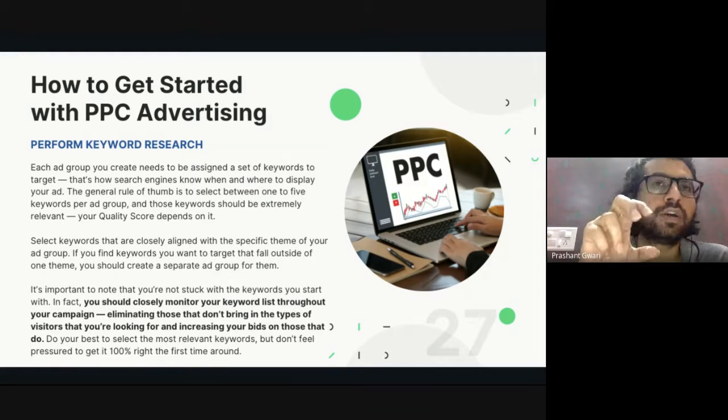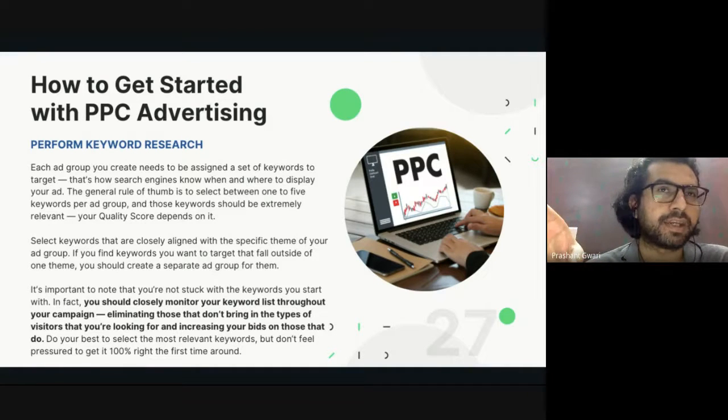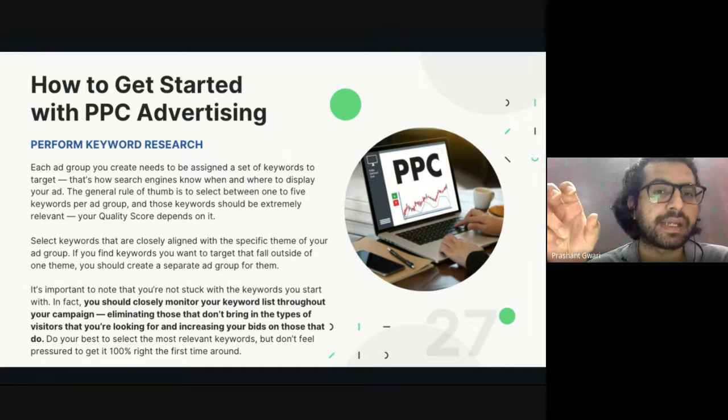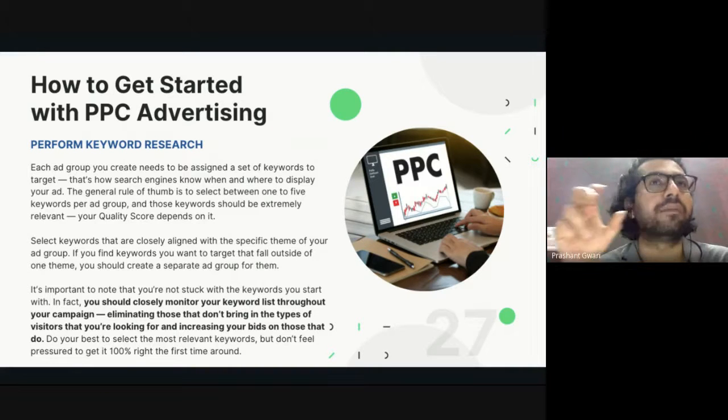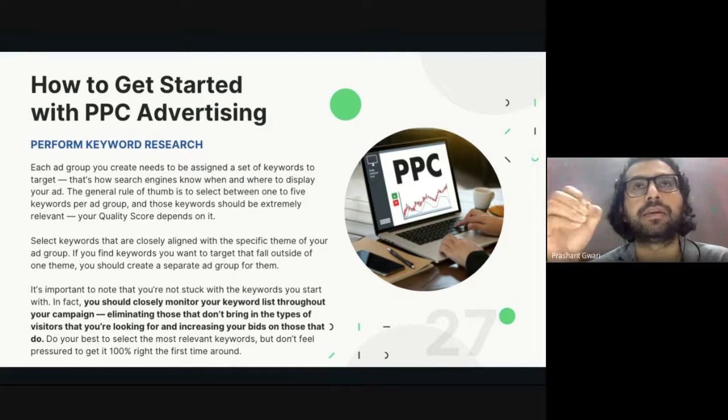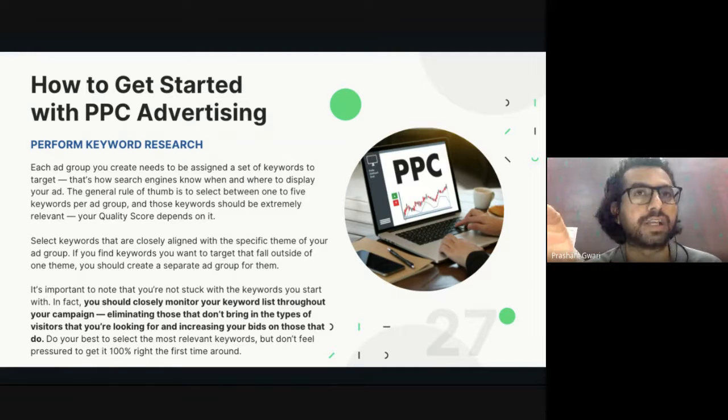Now, those 1 to 5 keywords should be related to each other and extremely relevant to the content of your landing page or your ad text copy. It can't be like my first keyword is "digital marketing courses", and my second keyword is "highest paid job in digital marketing". Both are related to digital marketing, but they are not extremely relevant to each other. I need to create keywords which are really extremely relevant and aligned with each other.